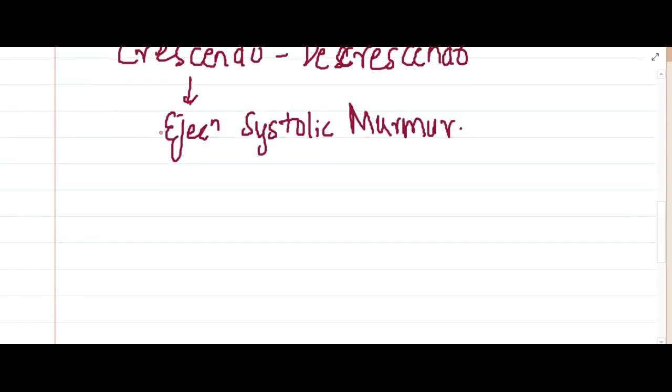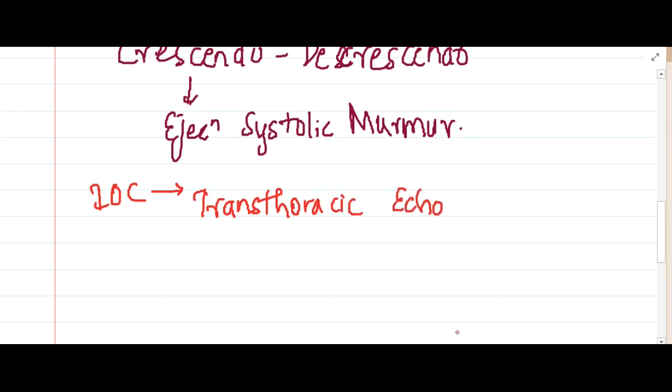Then the investigation of choice for aortic stenosis is transthoracic echocardiography, where you will find the atherosclerotic changes.